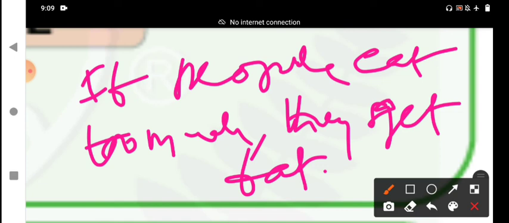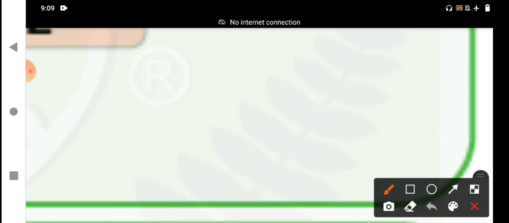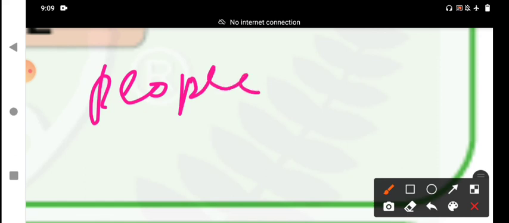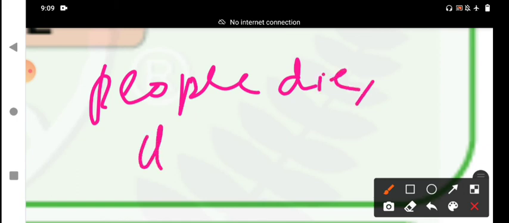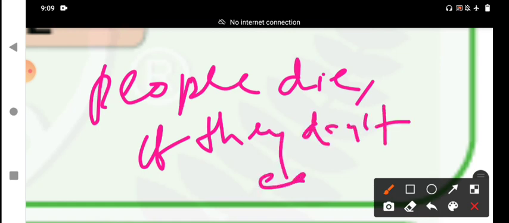That is the if condition; based on this condition, the result will come. The if clause is the condition, and the result is the main clause, my dear students. For example, the clauses may be changed. We should write the main clause first: people die if they don't eat.